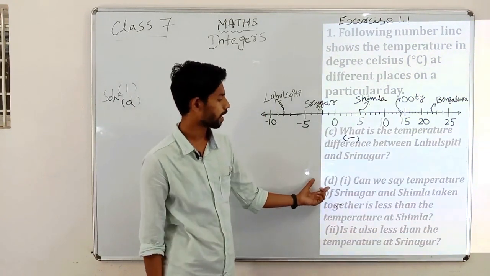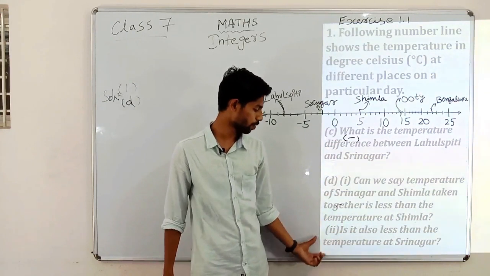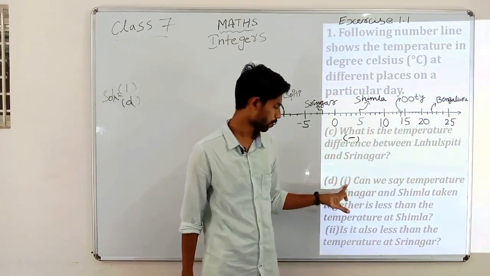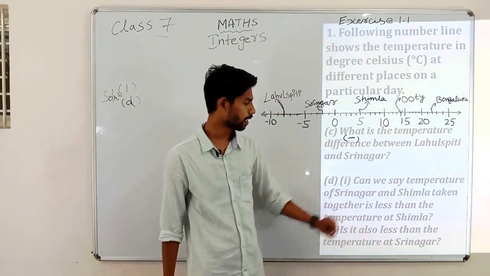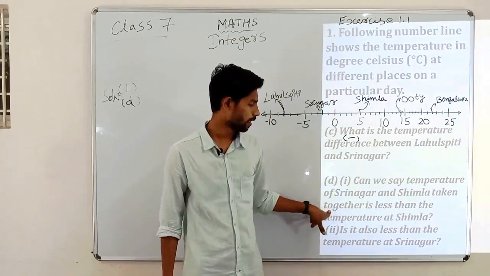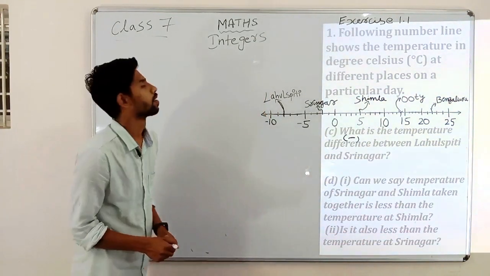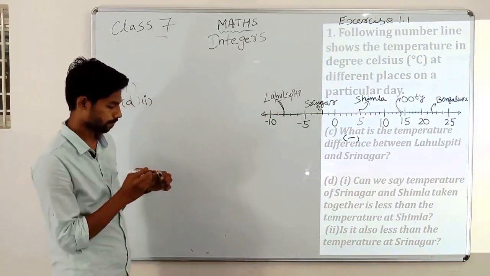What D has the questions. And we are seeing here D is also having two sub questions within it. So the first sub question is, can we say a temperature of Srinagar and Shimla taken together is less than the temperature of Shimla?